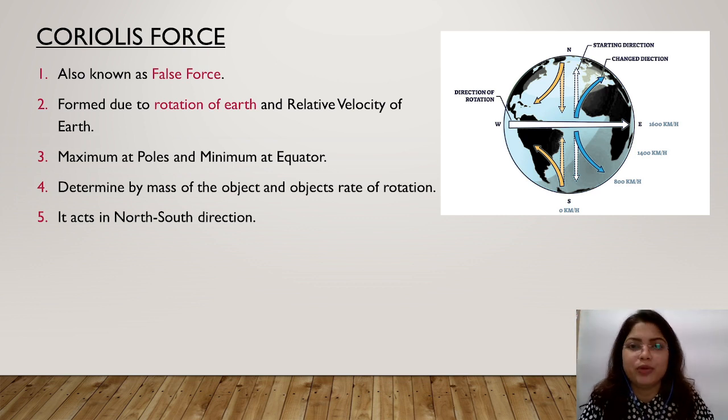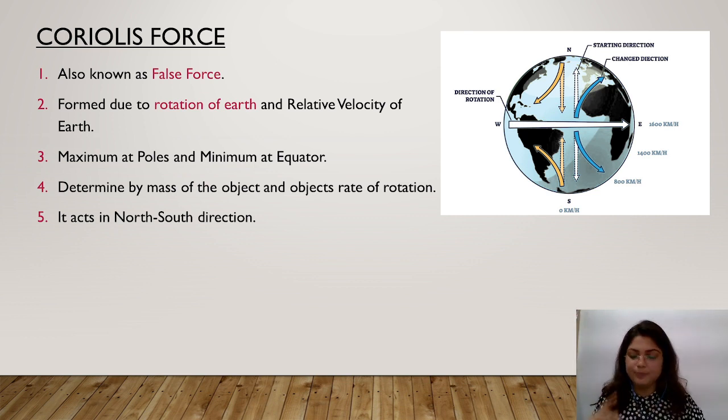Now the most important topic, it's not the last but it's the most important, because this is the only thing which deflects the wind. We know this is the direction of the wind, but why is it like that? Because of the Coriolis force. Coriolis force is also known as a false force. It is formed due to the rotation of the earth and the relative velocity of the earth.